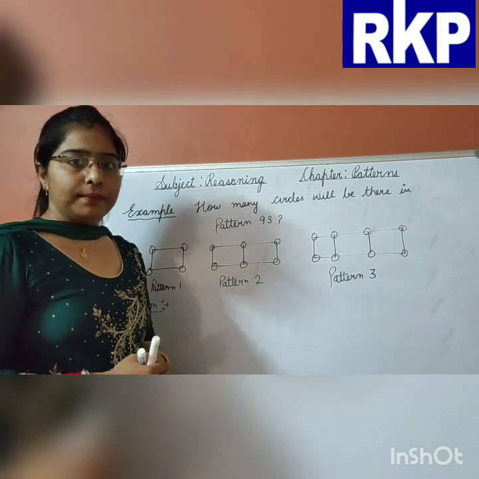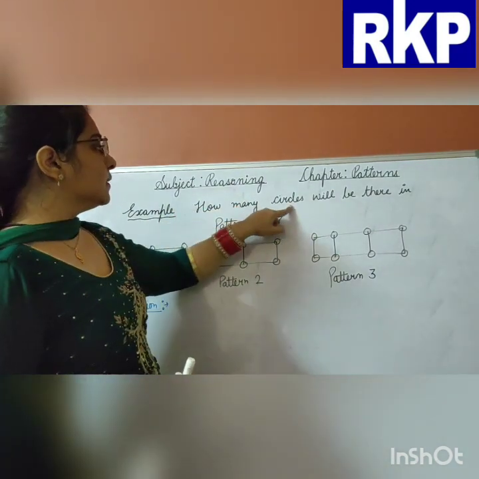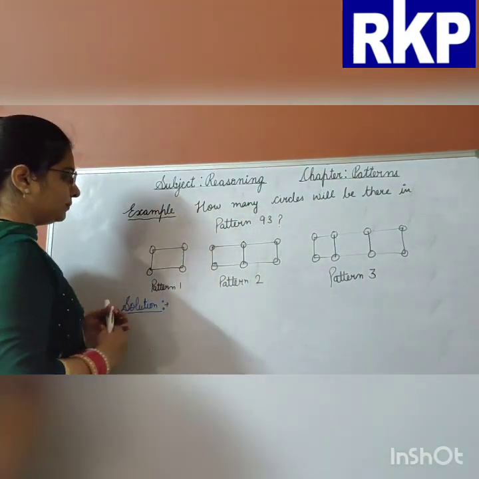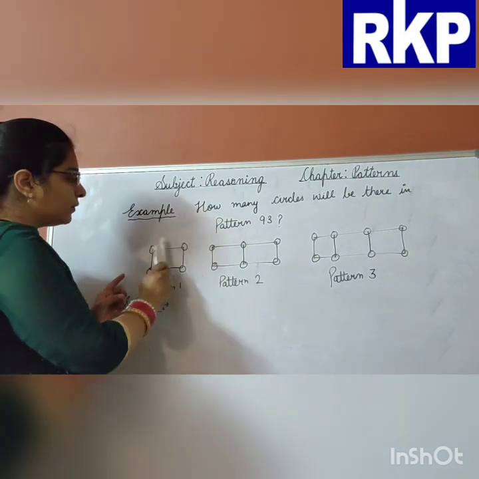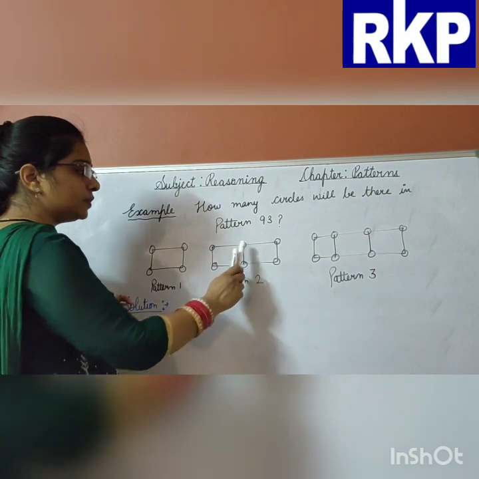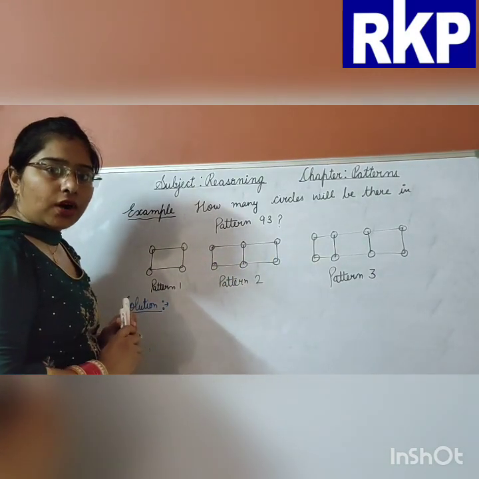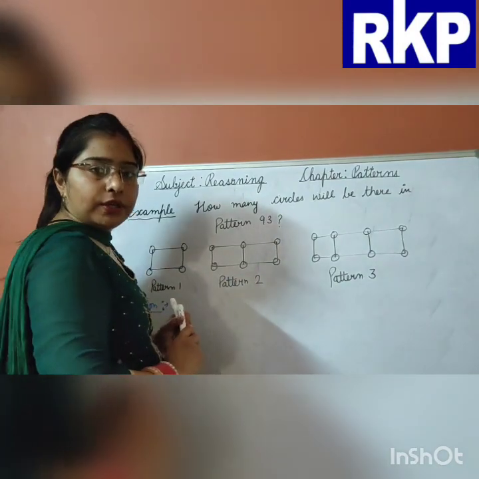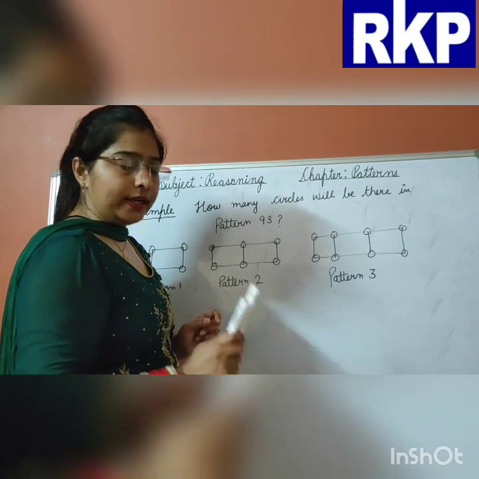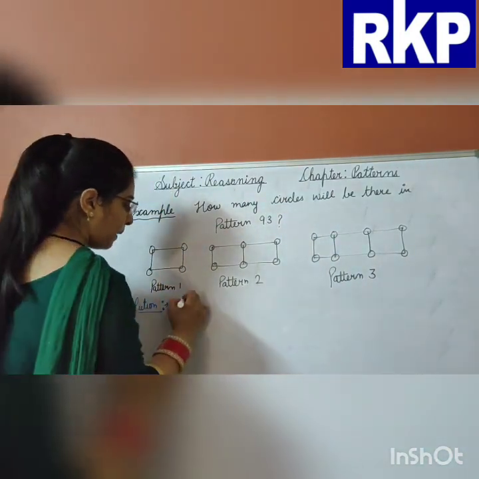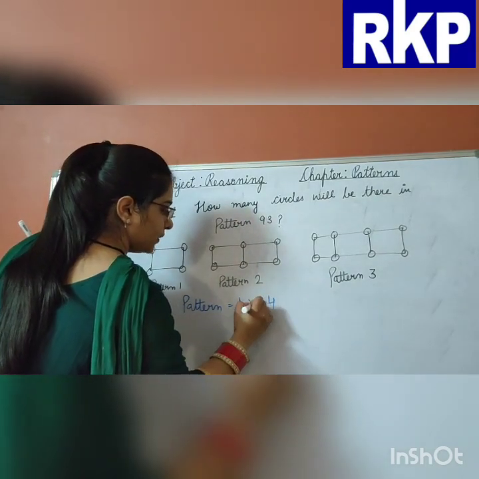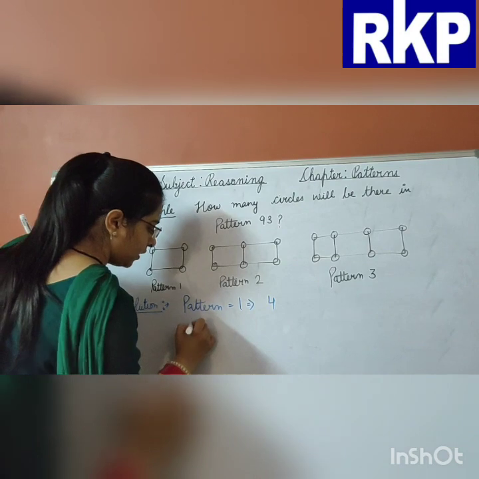Now beta, another example. How many circles will be there in pattern 93? Look here. First pattern is given to us with 4 circles in it. Second pattern is given to us with 1, 2, 3, 4, 5, 6 circles on it. Third pattern is given to us with 1, 2, 3, 4, 5, 6, 7, 8 circles on it. So, pattern 1. How many circles are there? 4. Clear?